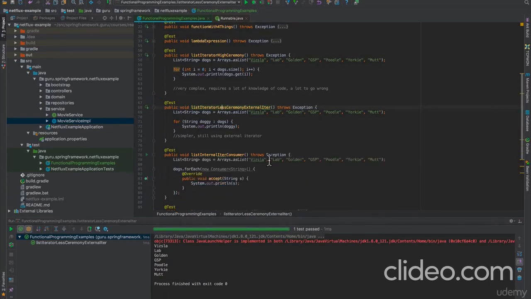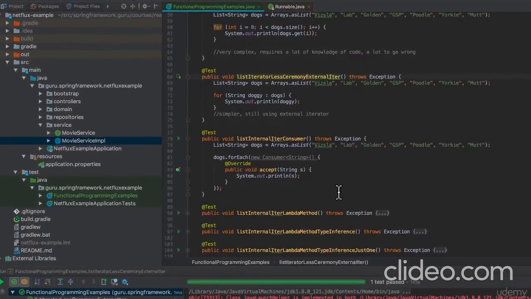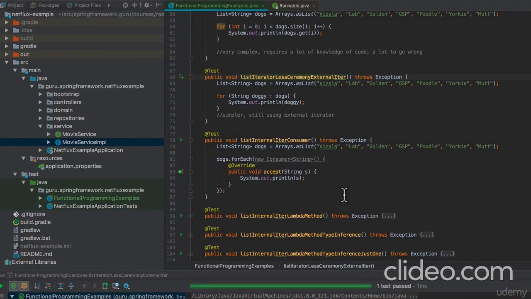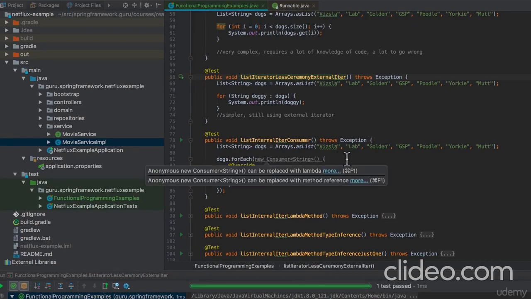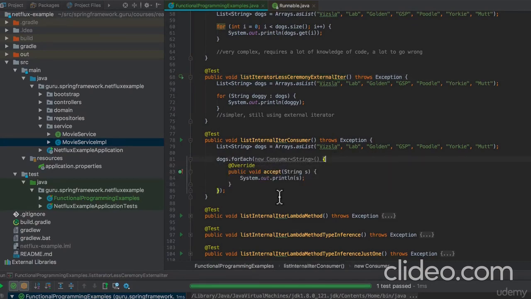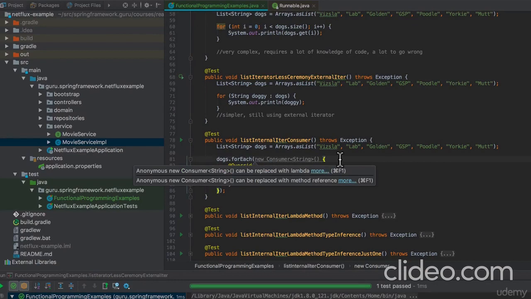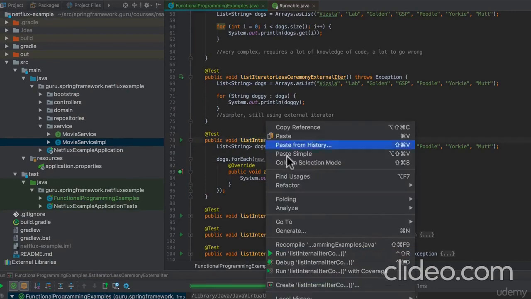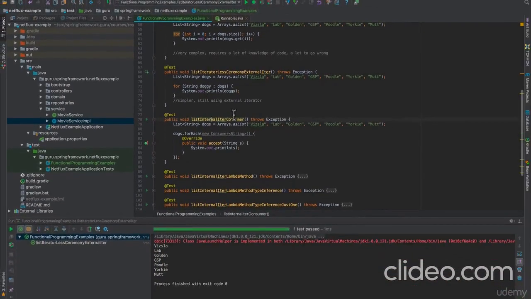Now let's take a look at something a little bit different, and this is a little more verbose. Now we're using the Java 8 forEach, and we're going to pass it a consumer, and we've done an implementation of that consumer, and it's going to accept a string, and it's going to do our print line. Let's go ahead and run this guy. You can see that runs happily.